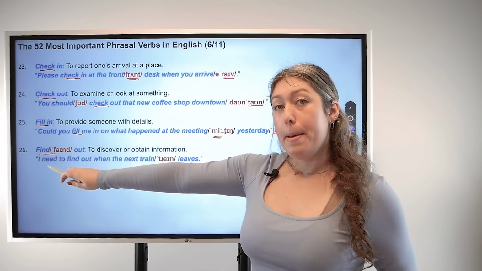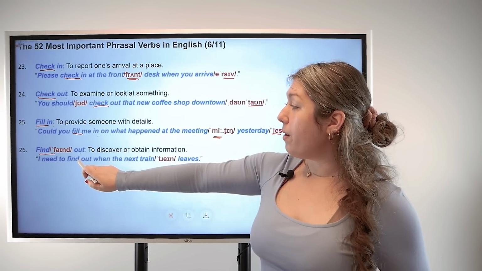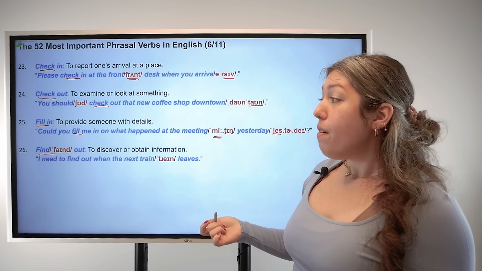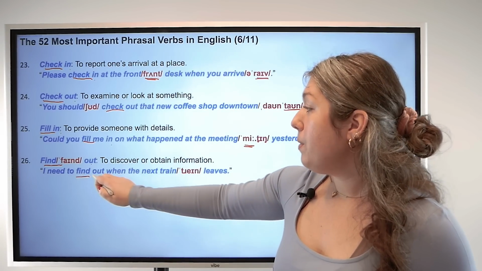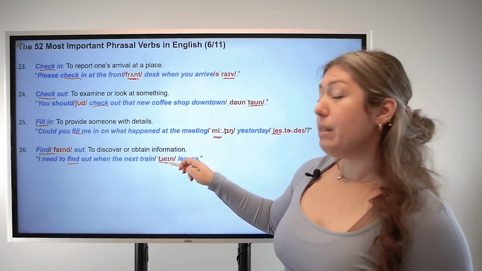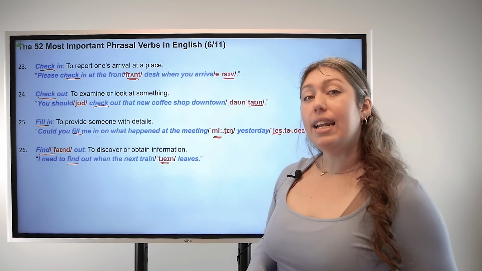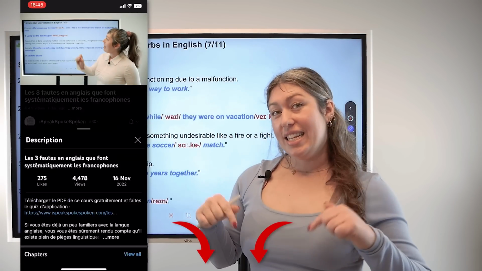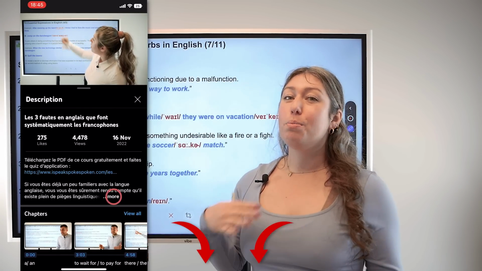26, find out. Base verb find, particle out. This means to discover or to obtain information. For example, I need to find out when the next train leaves. And let's make sure we're pronouncing this. Train, train. Don't forget, you can download these slides and take a quiz at the end to practice everything that we've learned today.